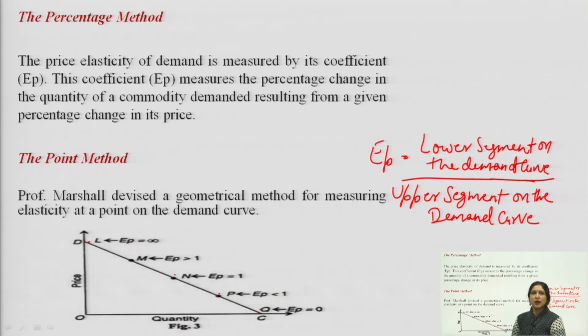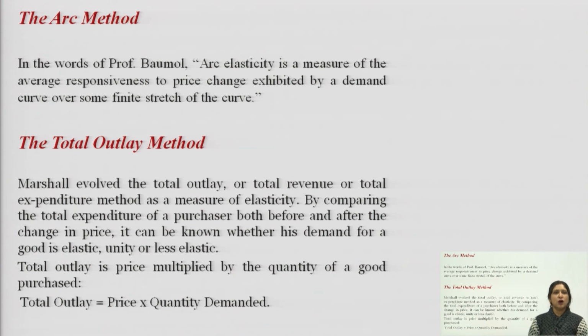It will be more than 1 in the upper segment of the demand curve, that is the point M, where we can see that EP is more than 1. So, we can see that on a single demand curve, that is DC, we have different elasticity at different points. It will be less than 1, more than 1, equal to 1, infinite and 0. So, this is the point method, with which we can calculate the elasticity at different points on a single demand curve. Then comes the third method of elasticity of demand, that is the arc method.